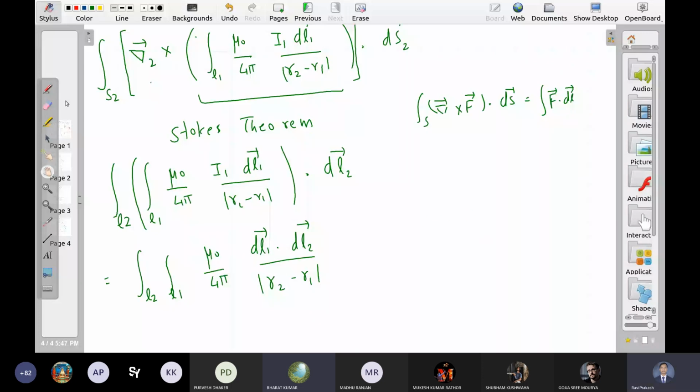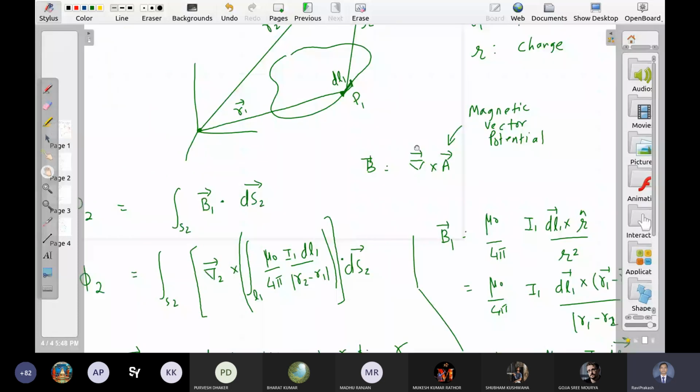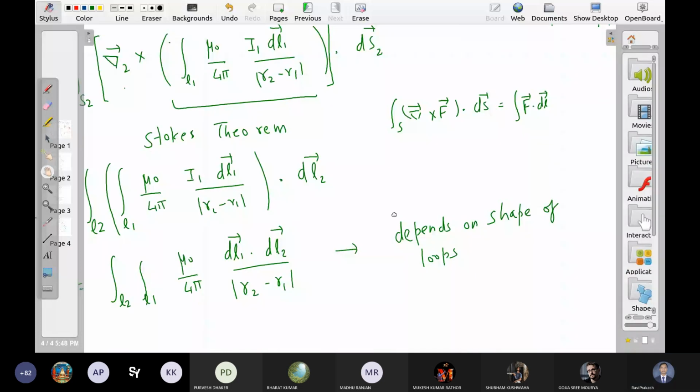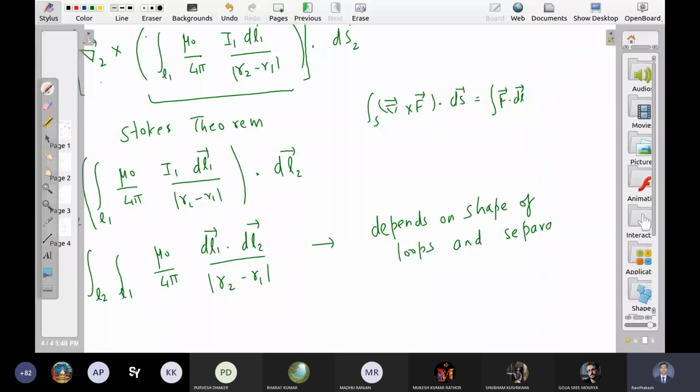It depends on the shape of the loop, whether it is square, circular, or some random shape. And what is the mutual separation between the two? What is R2 minus R1, this curly R? If you increase the separation between these, mutual inductance will decrease, right? And it depends on the separation between the loops.